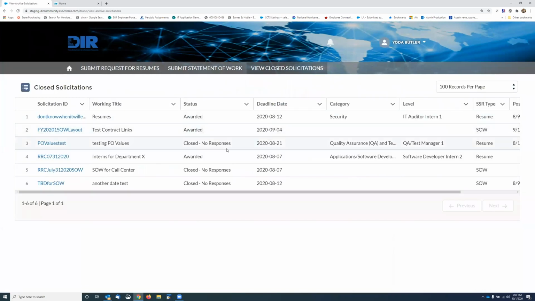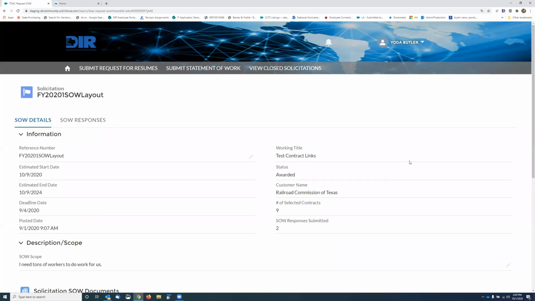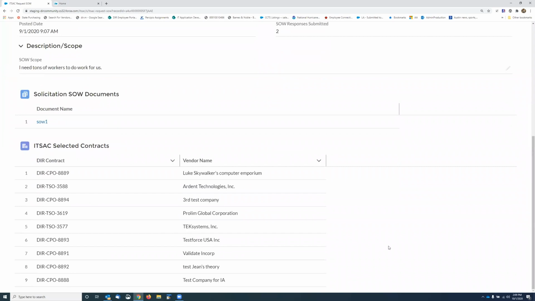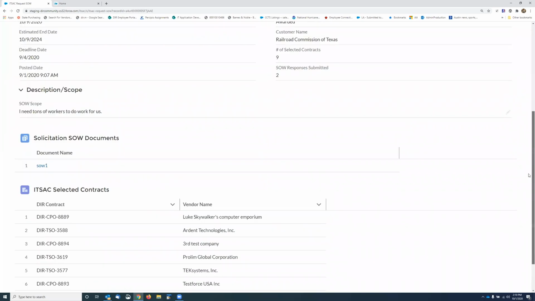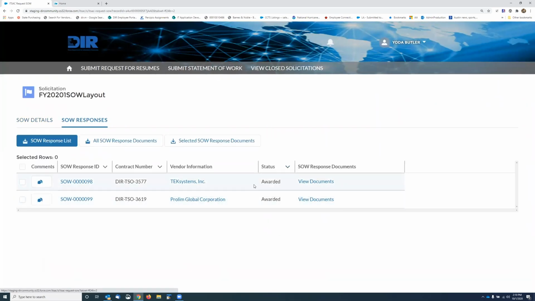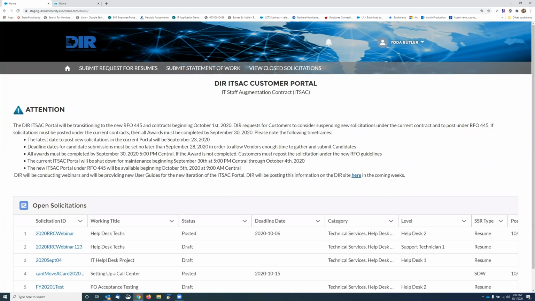Again, it's going to come off and it's going to be over here in my awarded one, which is this one right here. We don't offer the option to be able to clone one of these because there's only 3 or 4 fields. So it's an easy one to start over if you need to start a new one. And you can see all the vendors that were solicited. Come over here to the responses, and I should see that they've been awarded. So the status is awarded. And I'm going to go back home here.